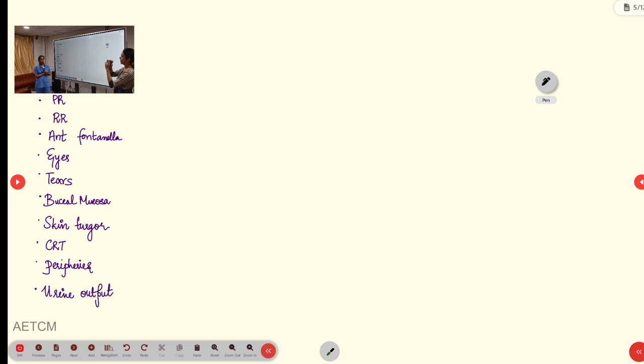So first we will be checking the PAT triangle. Then we will be looking at the primary survey. And when will we check all these things? When the child has a history of acute diarrhea. So first we will check the PAT triangle, primary survey, SAMPLE history, followed by this. This is actually our head to foot examination.